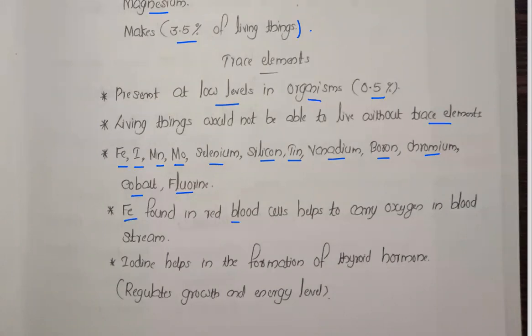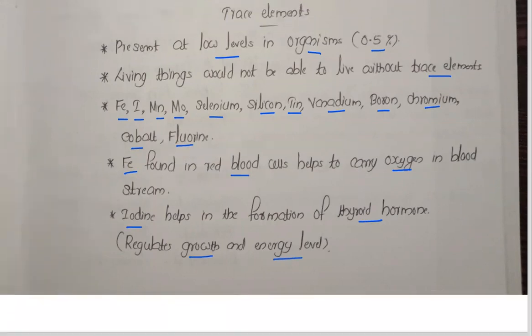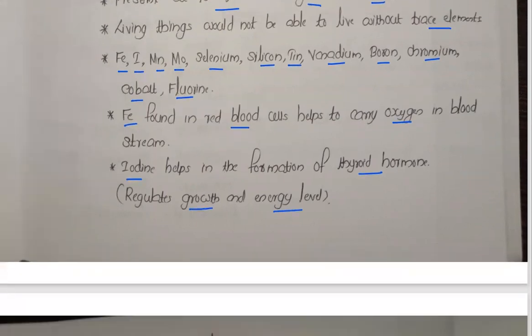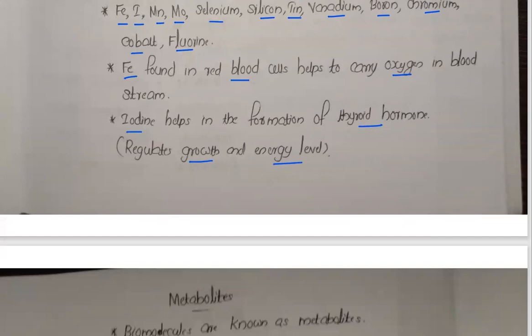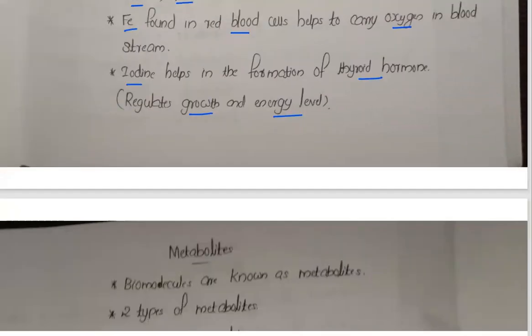Okay. So now Fe, iron. Iron is found in the RBC, exactly in the hemoglobin. Hemoglobin has an iron part and a protein part, we already learned. So iron is present in the red blood cells and helps to carry oxygen in the blood. Now iodine. Iodine helps in the formation of the thyroid hormone thyroxine, and it also helps in regulating growth and energy level. So the thyroid hormone helps in growth and maintains the energy level too.